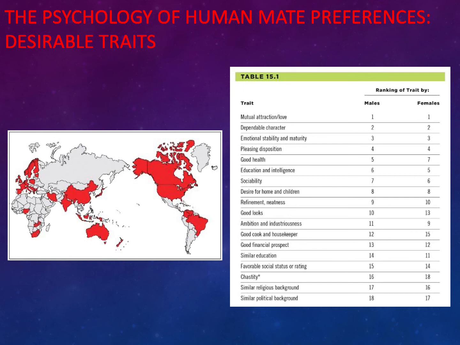So men and women both rate mutual attraction and love above all else, and then look for certain personal attributes like dependability and maturity. It's interesting to note that there are some subtle differences in how men and women rank traits, and these differences fit into what we would predict according to evolutionary theory.